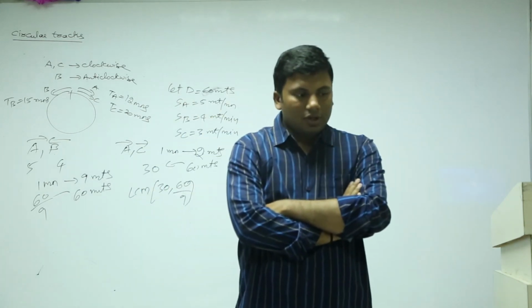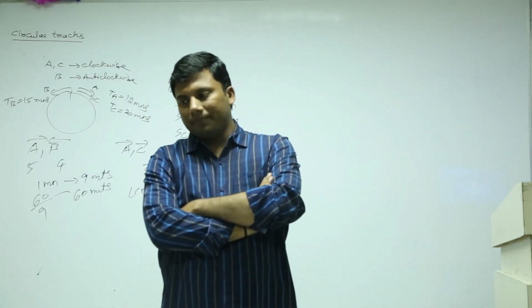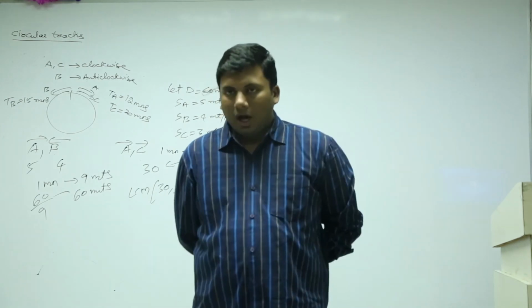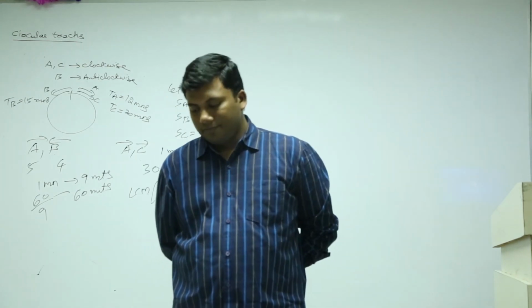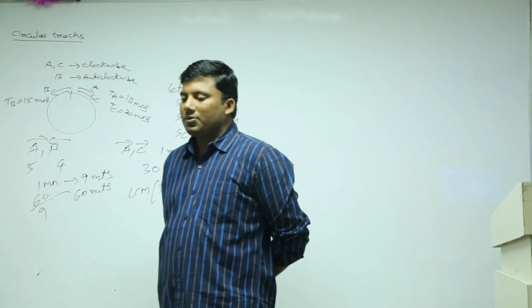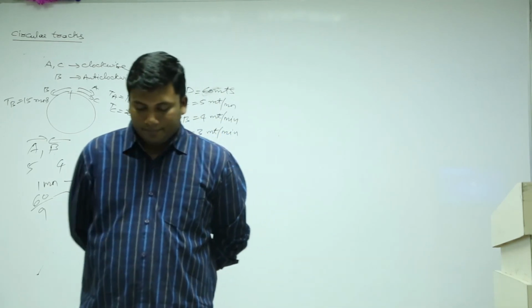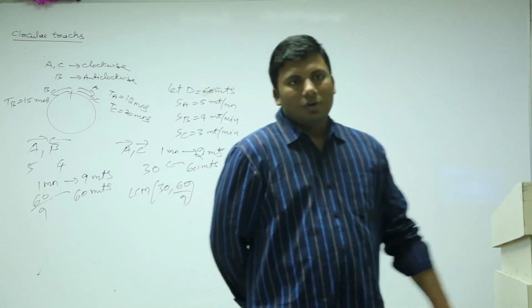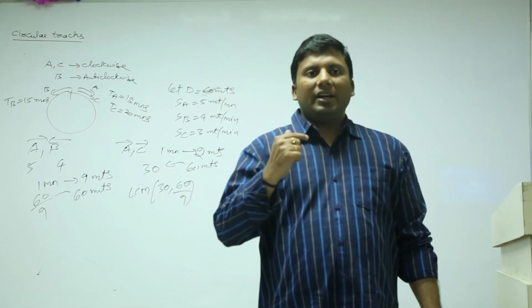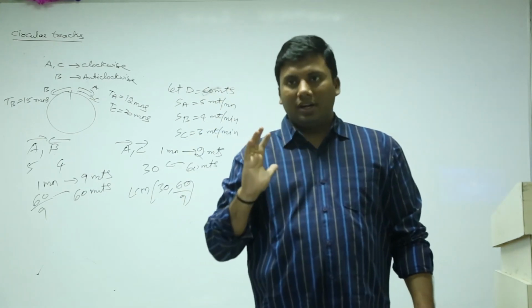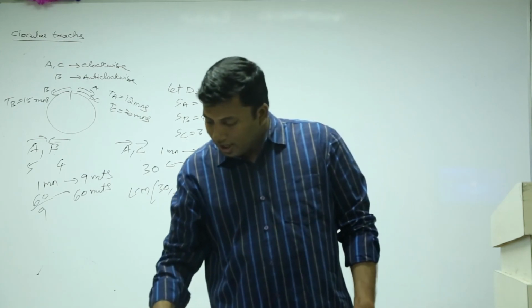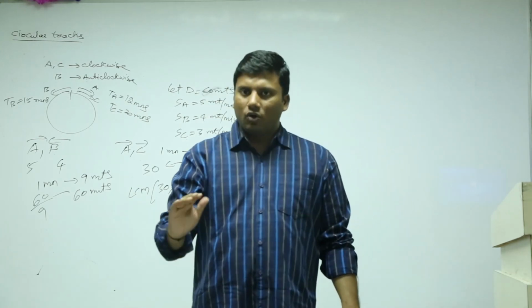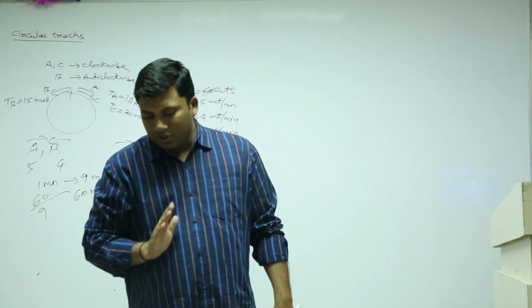Options: Option A 3:5. Option B 1:3. Option C 1:5. Option D 2:3. They are meeting at a diametrically opposite point. That is the point. Is it mentioned in which direction they are running? No. It could be the same direction, it could be the opposite direction.